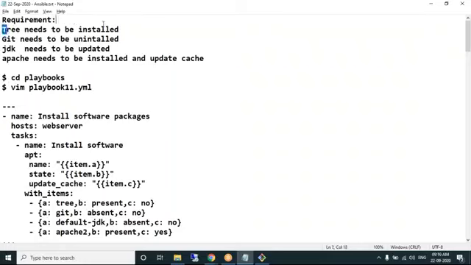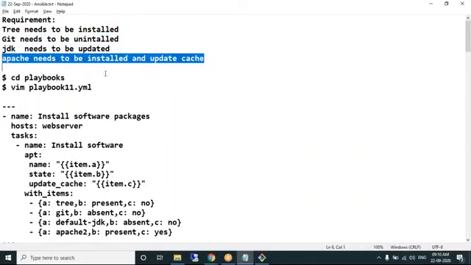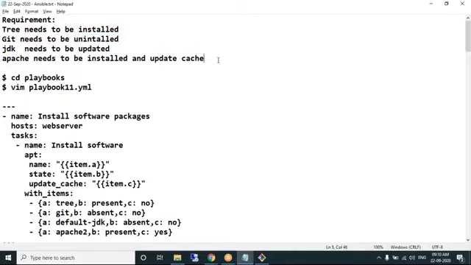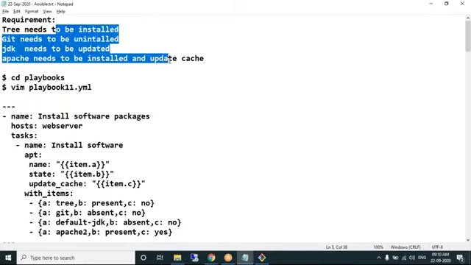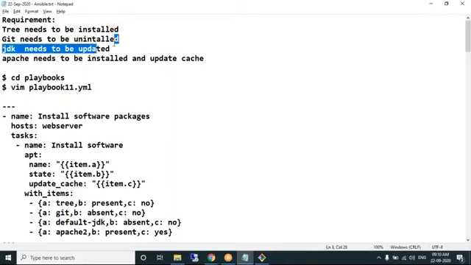Tree needs to be installed in all the managed nodes. Git needs to be uninstalled. JDK needs to be updated. Apache needs to be installed by updating the cache, which is nothing but updating the apt repository. So the point is not all software needs to be installed. One needs to be installed, one needs to be uninstalled, one needs to be updated. Now, how do you handle this? In that case, you cannot hardcode state equal to present, update_cache equal to yes with only one variable. You need to have multiple variables, and that should be executed in a loop.